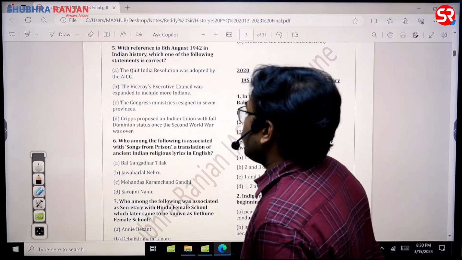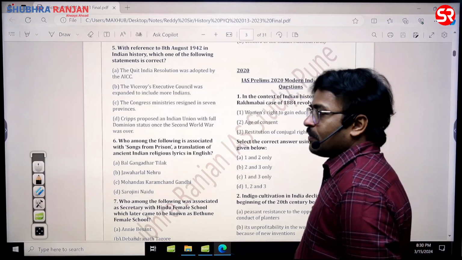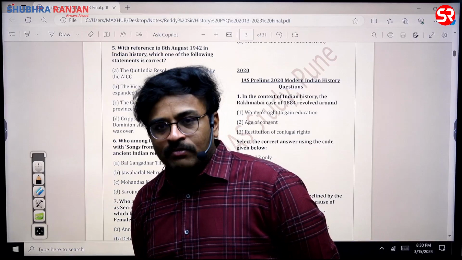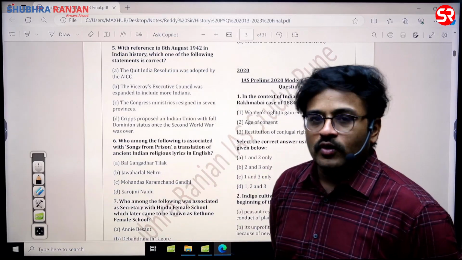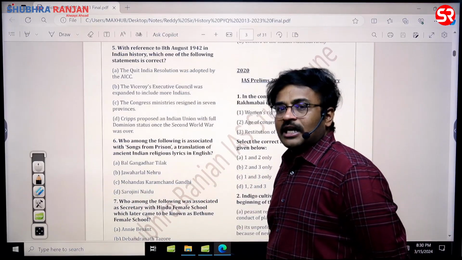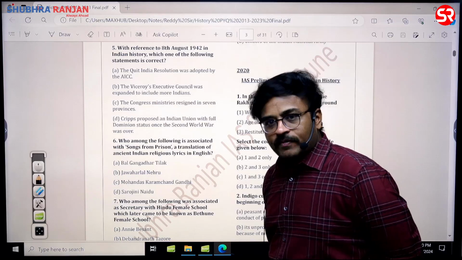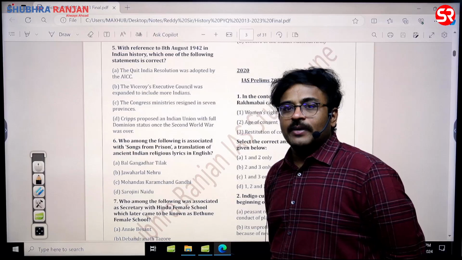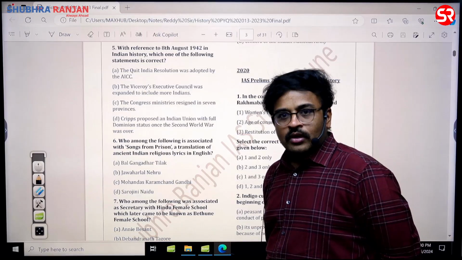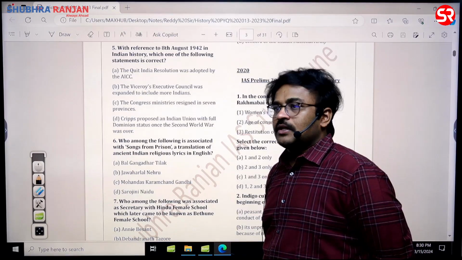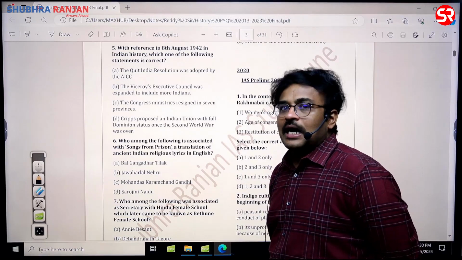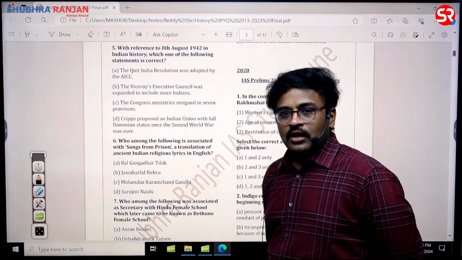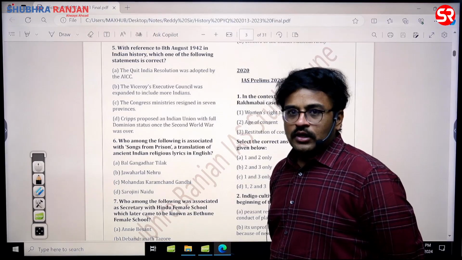Then after that, who among the following is associated with Songs from Prison? I told about this. It is Mahatma Gandhi, who translated the verses of the Bhakti movement into English in the name of Songs from Prison. In fact, he wrote My Experiments with Truth, Songs from Prison, and Hind Swaraj is one more book of his. Whereas the newspapers which were published by Gandhi are Indian Opinion, then Harijan, and along with Harijan, he also published one more newspaper called Young India, sir. So 3 newspapers, 3 books. Try to remember that.